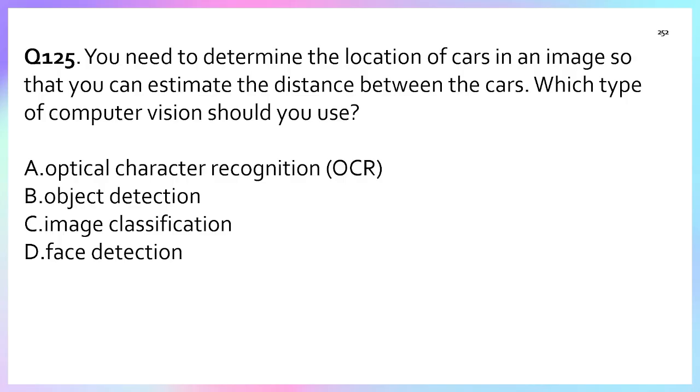Once again, I can explain the options. OCR is used to detect and extract text from an image. Object detection is used to identify what objects are present and where they are in the image, right? Option C, image classification, is used for labeling the entire image, but does not locate it, right? And face detection is especially to identify the human face, not a car, right? So the correct answer is option B.